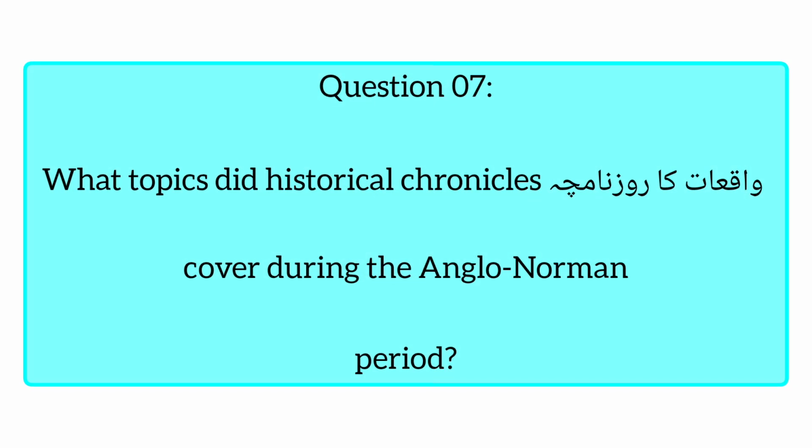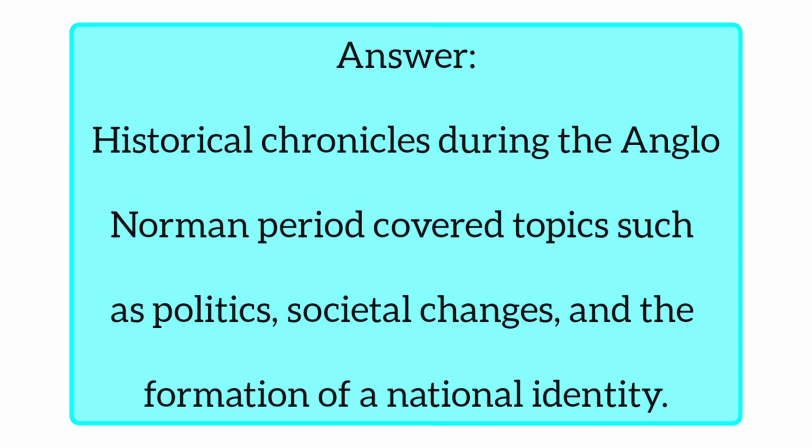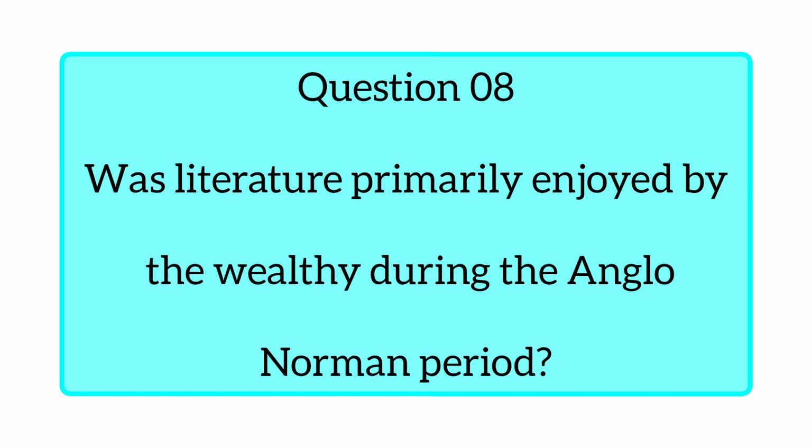The next question is, what topics did historical chronicles cover during the Anglo-Norman period? So the answer is, historical chronicles during the Anglo-Norman period covered topics such as politics, societal change, and the formation of national identity. Next question is, was literature primarily enjoyed by the wealthy during the Anglo-Norman period?